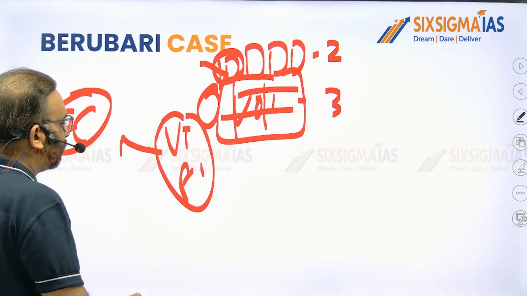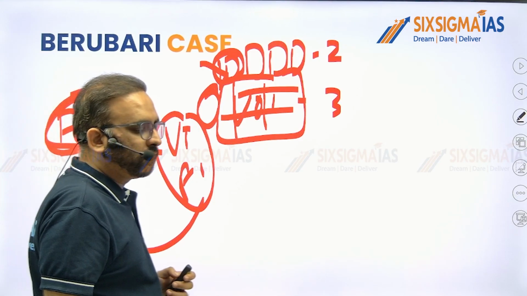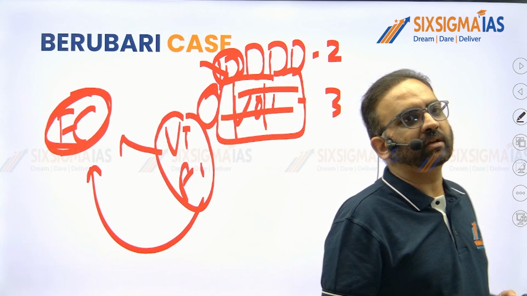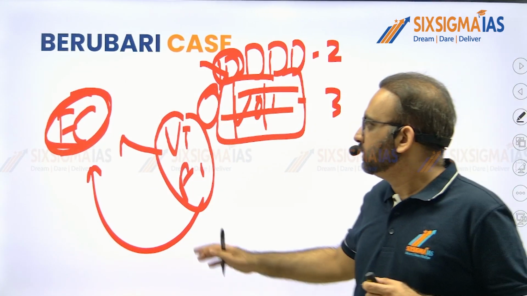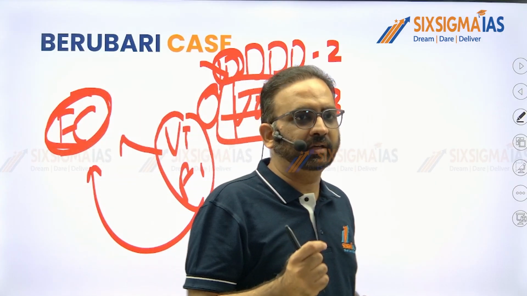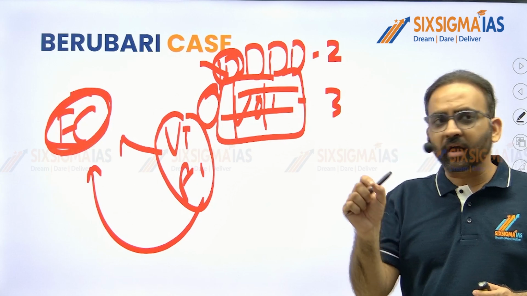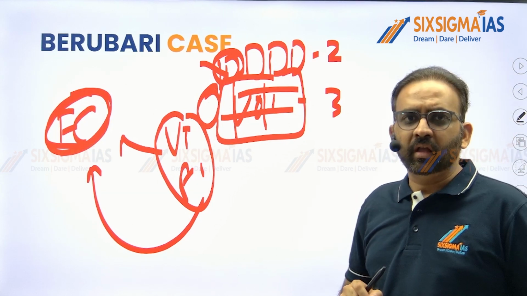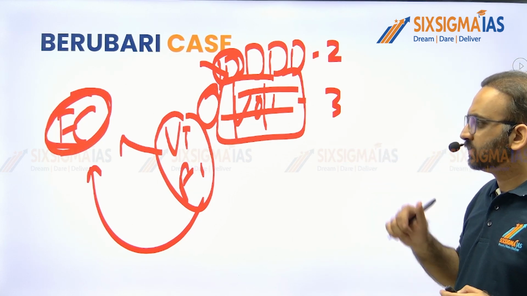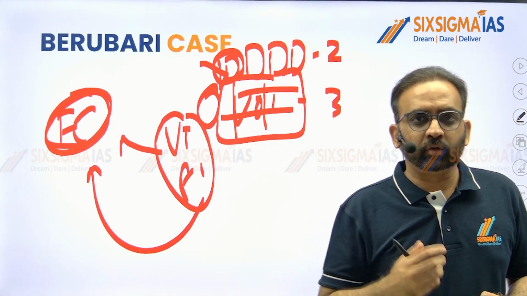Then how can we give up any territory to a foreign country? What will be the procedure of giving up certain territory to a foreign country? That question was decided in the Berubari case. Why and how did such a case relate to transfer of territory to a foreign country?